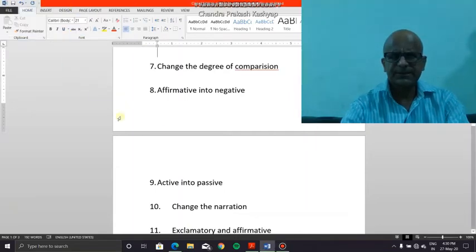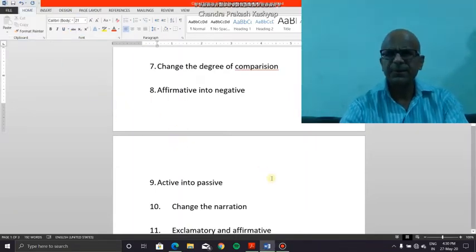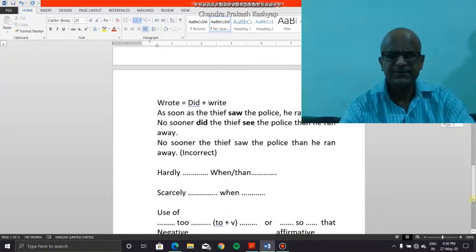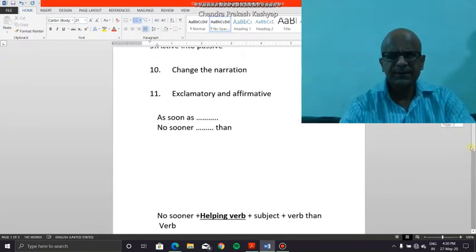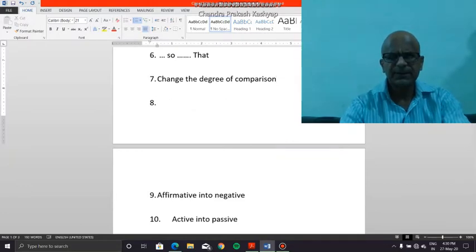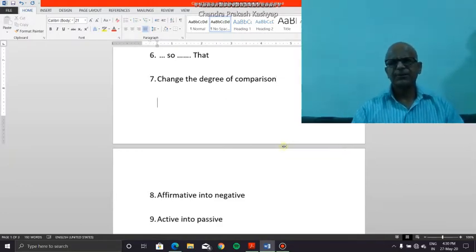So let's take interchange of degrees of comparison. Now, adjectives and adverbs are found in three degrees, and it is with the help of a change in degree of comparison that I can bring an interchange between affirmative and negative. I can change an affirmative sentence into a negative sentence by changing the degree of comparison.